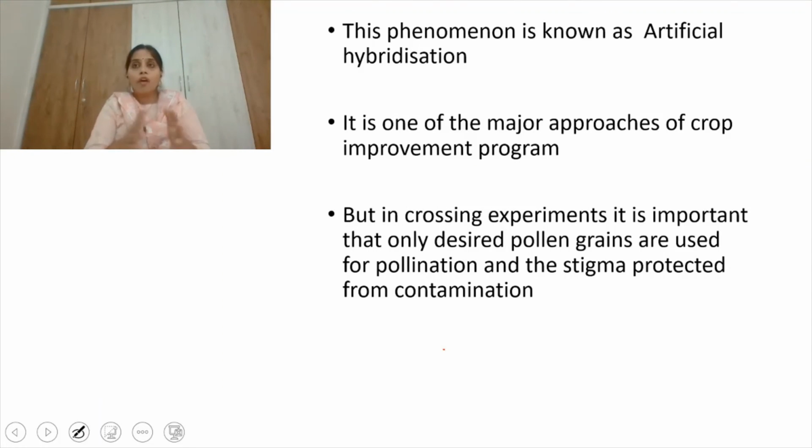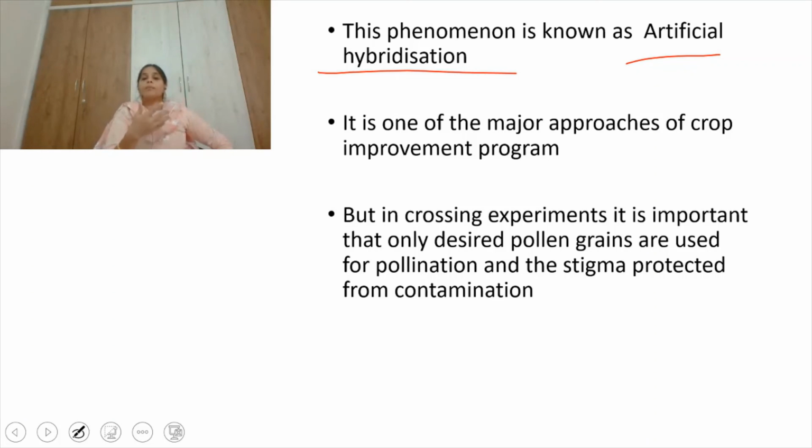And this phenomenon of producing superior varieties by promoting incompatible pollinations is known as artificial hybridization. It is one of the major approaches of crop improvement programs. But in crossing experiments, it's very important that only the desired pollen grains are used for pollination. See, in crop improvement programs, during crossing experiments, we want desirable pollen grains to fall on the stigma in order to get commercially very rich crop products.